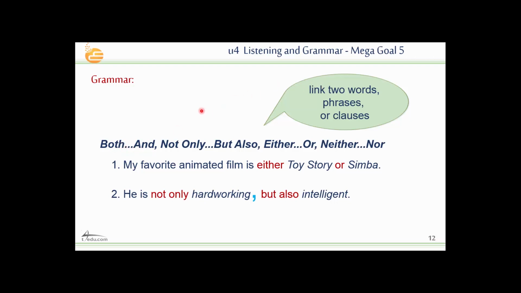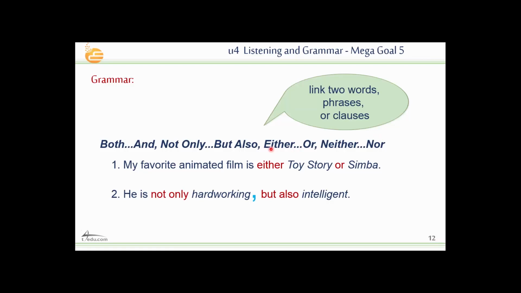So the paired conjunction here links two words, or phrases, or clauses, okay, together. Two words together, two phrases together, or two clauses together. This is the meaning of paired conjunctions. Paired means two. In the same sentence, we have two conjunctions. Both and go together, okay? Not only, but also. Either or, neither nor.